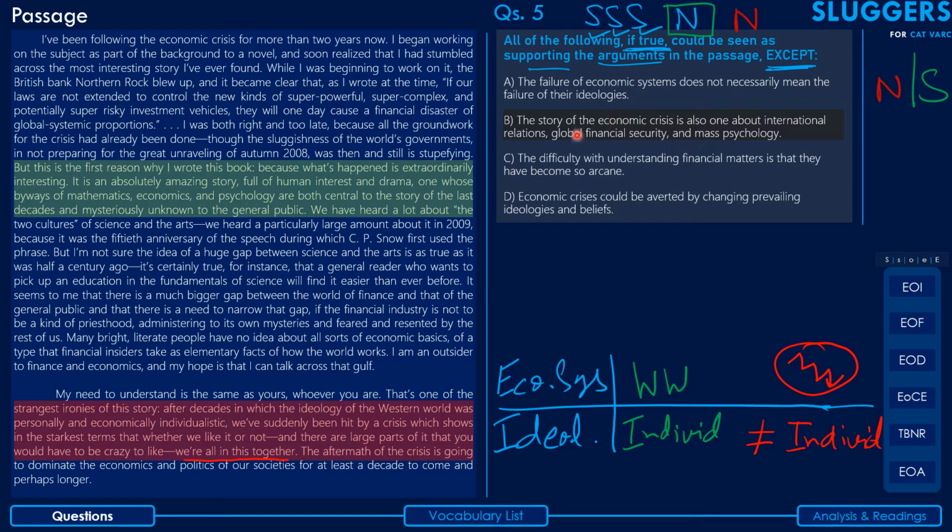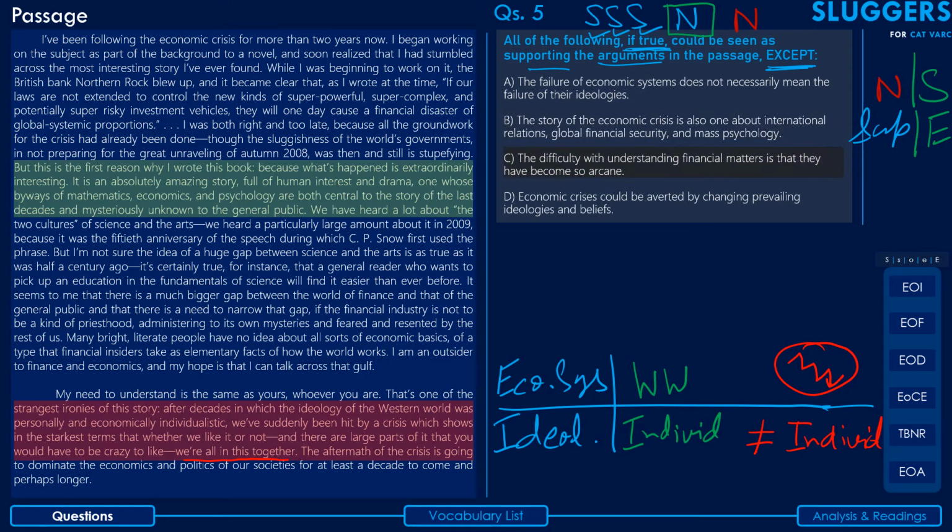And the idea that the option conveys, that the story of economic crisis is also about these multiple factors, does support the idea which the author has put forward, that it is an amazing story which has multiple factors involved in it. So it does support it, right? And hence we'll note this as something that does support and hence can be eliminated. Okay, I'll write it as second.